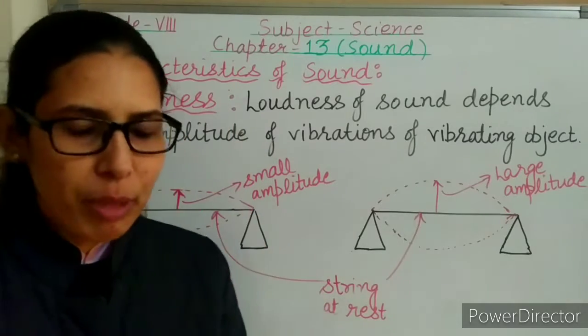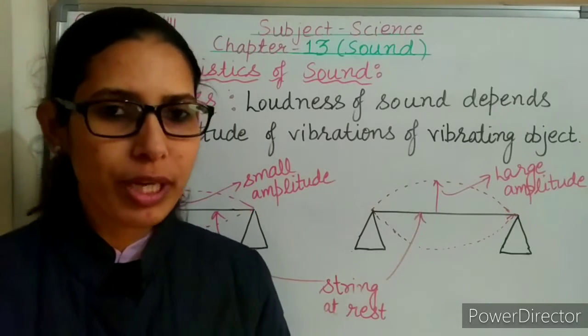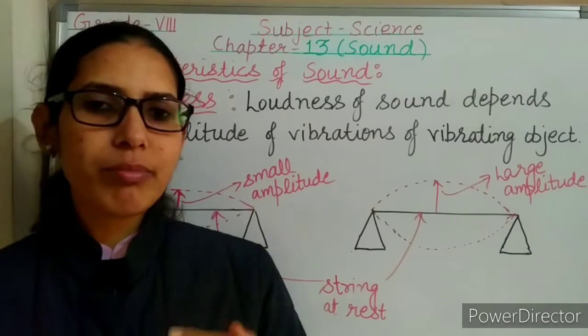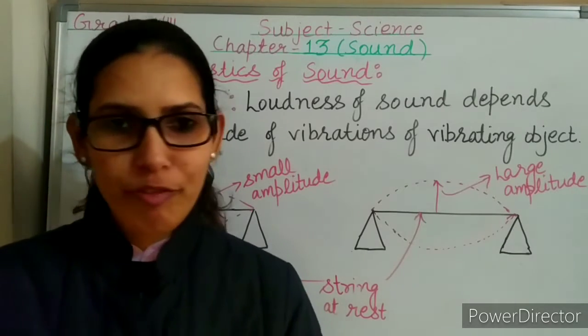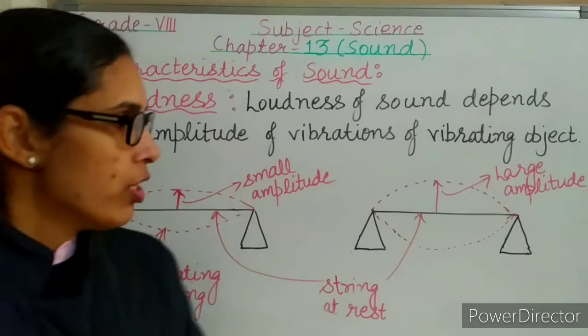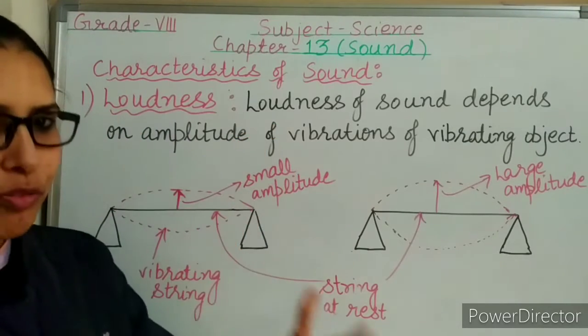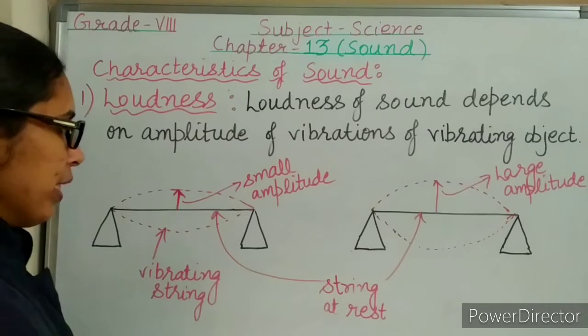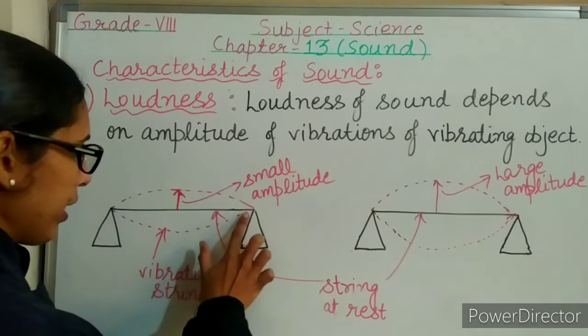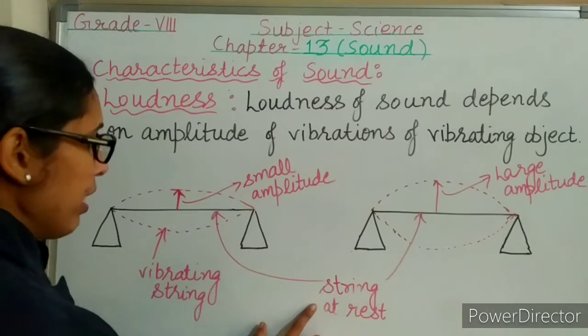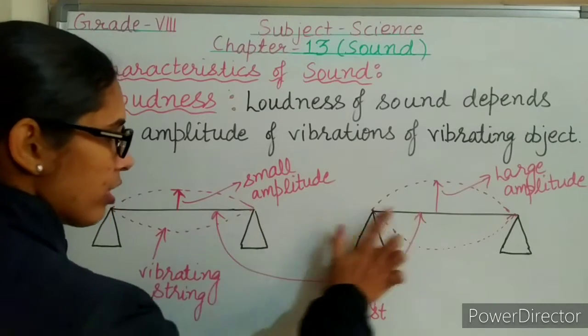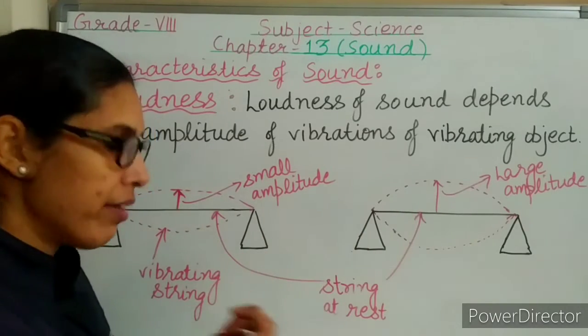Amplitude we have discussed in the part 1 video, but let me remind you one more time. Amplitude means maximum displacement of a vibrating body from its central position. So here let's try to understand how loudness depends on the amplitude of vibrations. Here you can see this black line, it is indicating the string at rest, in both the cases.